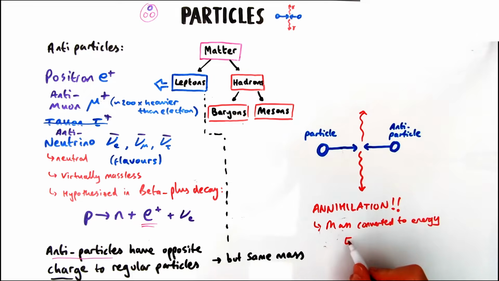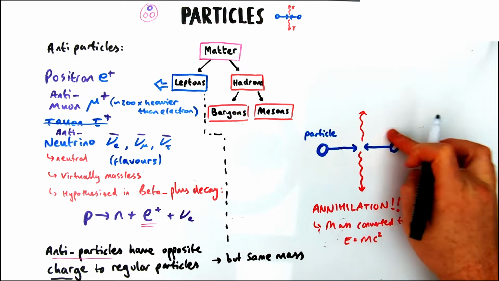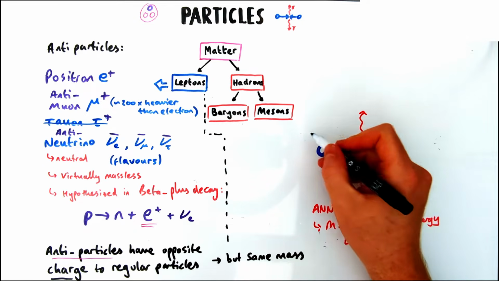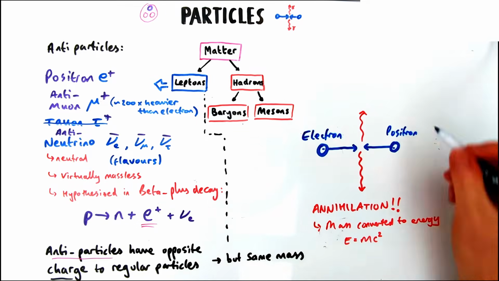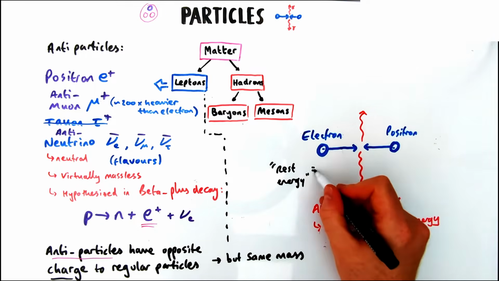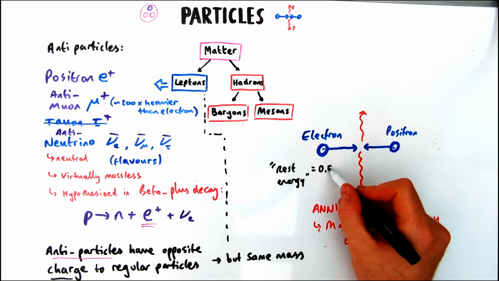We could say the mass is converted to energy, and that is given by E equals mc squared, which we'll do a calculation with later, where E is energy and m is mass. So let's have a look at a specific example then. Let's say an electron meets a positron, they meet with a significant amount of energy head on, and two gamma rays are emitted up and down to conserve momentum.